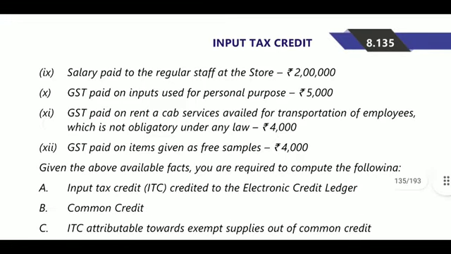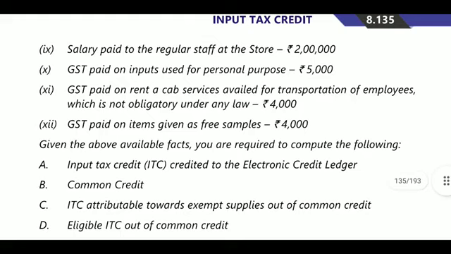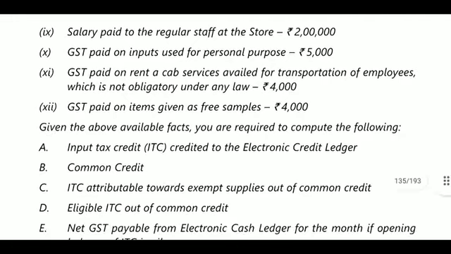Next, GST paid on inputs used for personal use. Whatever the amount you are paying, first you will be liable, so 5,000 will be liable. Next, GST paid on rent-a-cab service availed for business purpose, so 4,000. There will be tax involved. Next, GST paid on items given as free samples, 4,000.